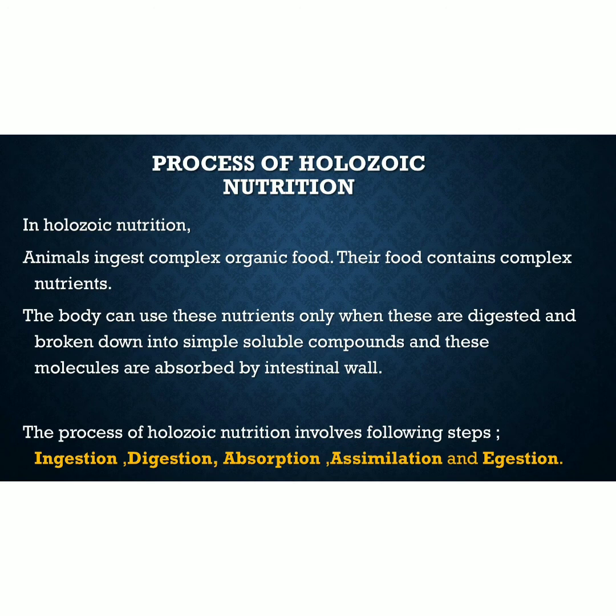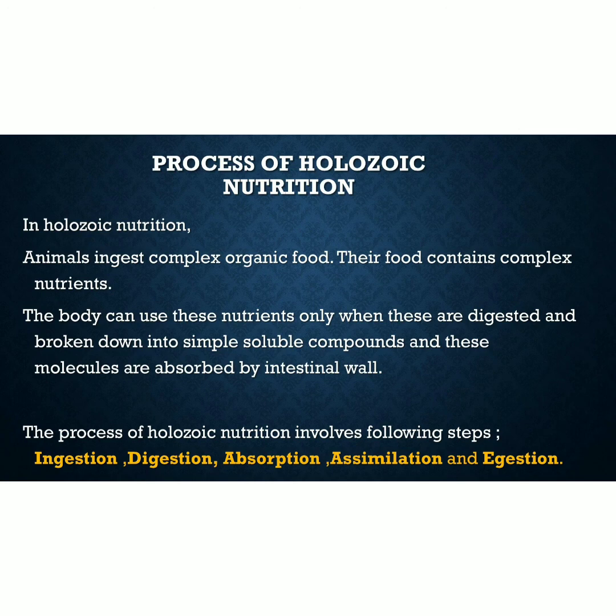The body can use these nutrients only when these are digested and broken down into simple soluble compounds. Animals ingest complex organic food, but the body will use this food only when this complex food is broken down into simple soluble compounds, and these molecules are absorbed by the intestinal wall.